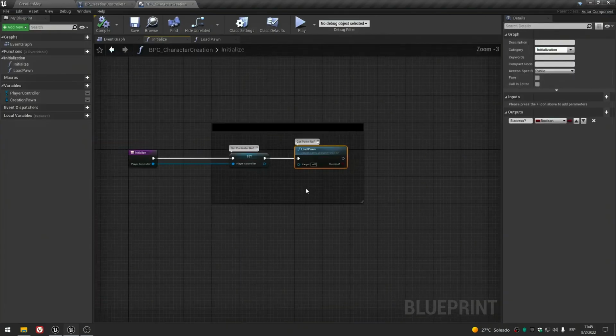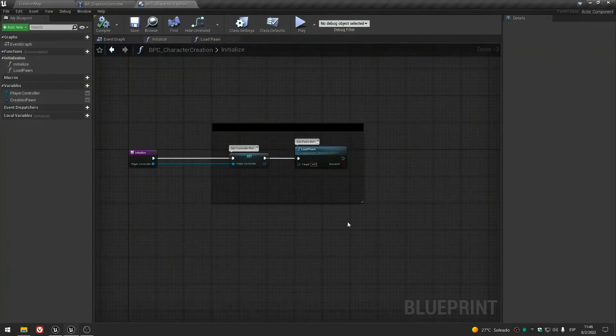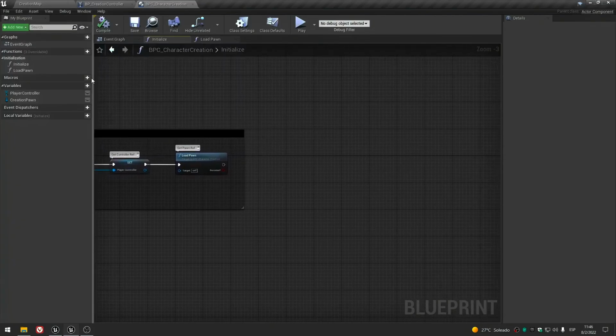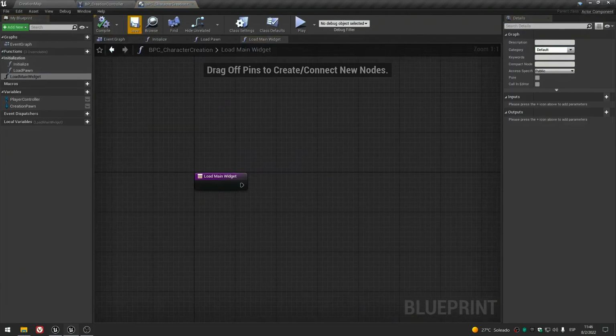Okay, and now after this function, what we need is our widget. Let's create a new function called loadMainWidget, and then we add it to the initialization category.